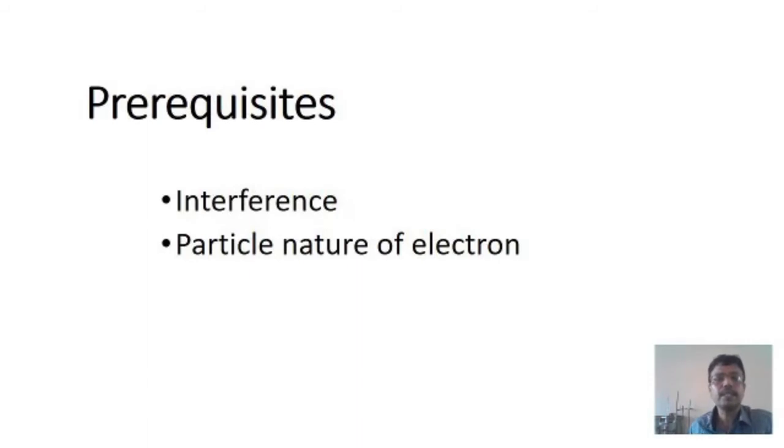The terms necessary to discuss the Davisson and Germer experiment: one is interference, the second is particle nature of electron. Interference means the modification in the distribution of light energy due to the superposition of two or more light waves. The second one, particle nature of electron: electron behaves like a particle, which is already discussed through two important effects, one is the photoelectric effect, another one Compton effect.